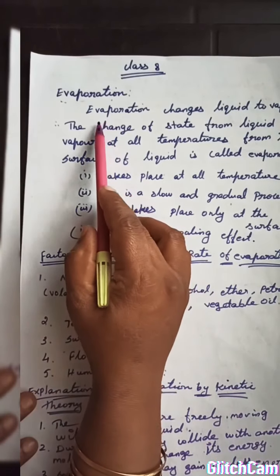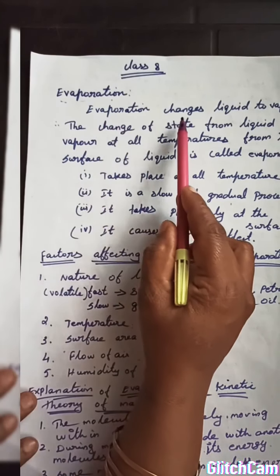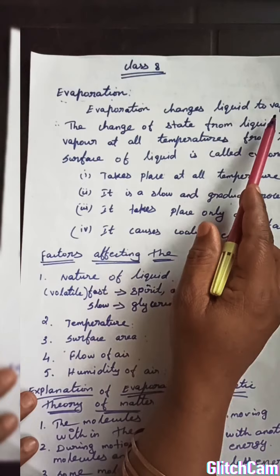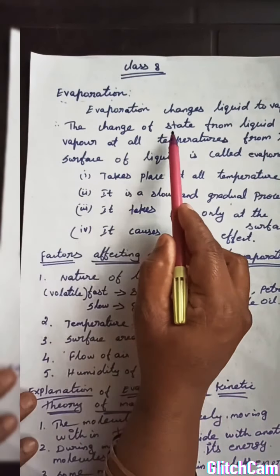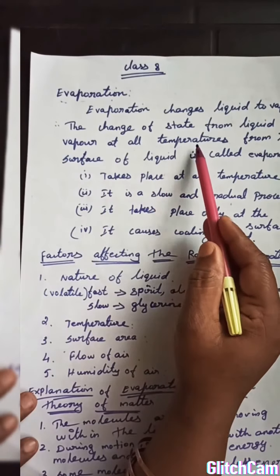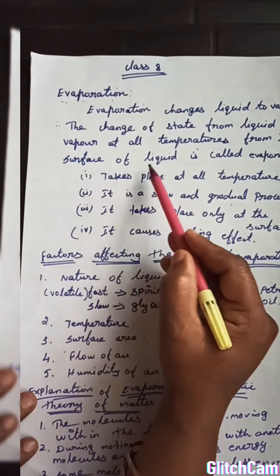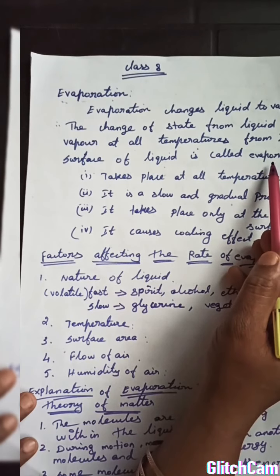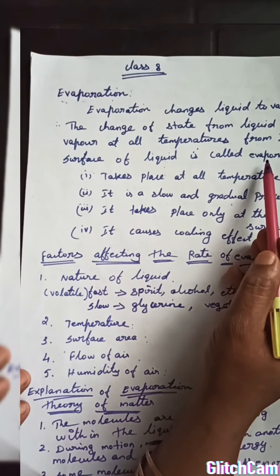So what is evaporation? Evaporation changes liquid to vapor. The change of state from liquid to vapor at all temperatures from the surface of a liquid is called evaporation. Don't confuse it with boiling.